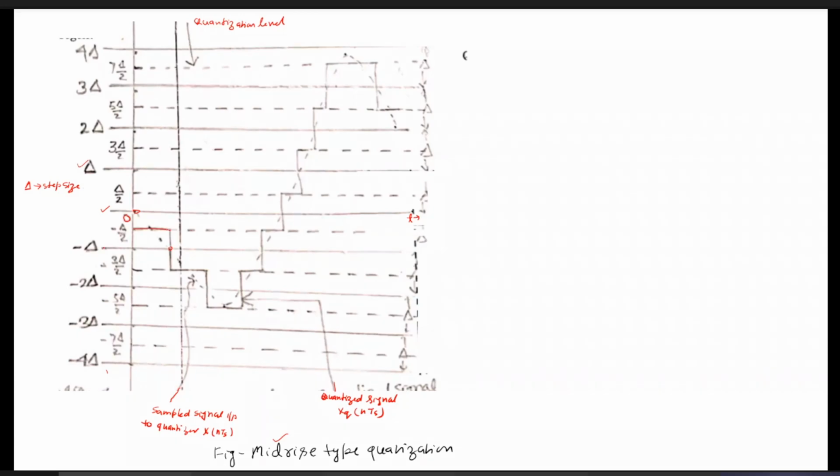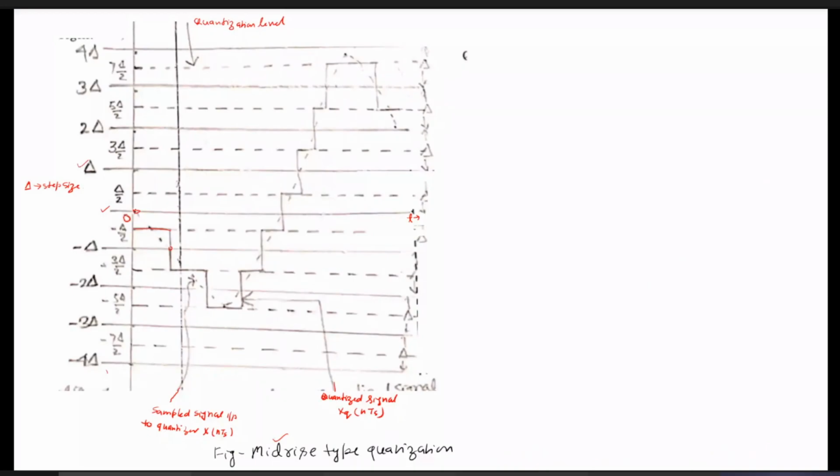This is the quantization: first we divide into the various quantization levels, and each sample value is approximated to one of the quantization levels, depending upon the definition of that type of quantizer. Here the mid-rise type of quantization is used, just to let you know the basic process of quantization. That is, once the input signal is between 0 and minus delta, or 0 and delta, the output is approximated by minus delta by 2 or delta by 2 respectively.